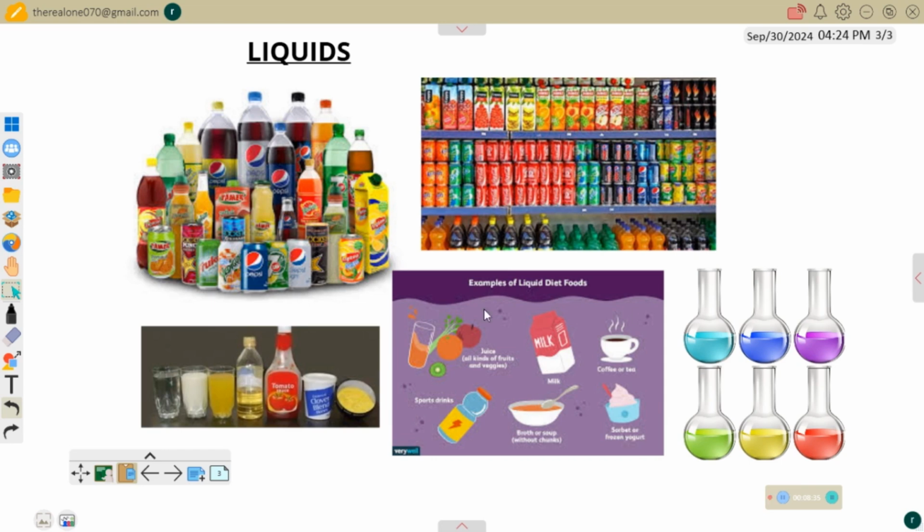Look at all of these. These are other examples of liquid. Then look at these ones in round bottom flasks. This is how we use them in the laboratory. Look at the different colors. Each one of them represents liquid. So let's consider some general properties of liquids.